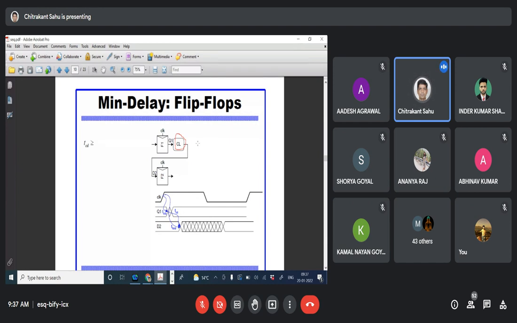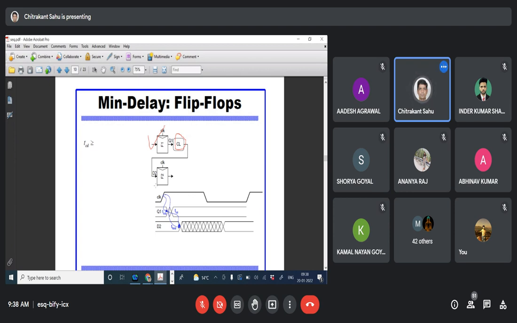For maximum delay, as I told, the system should be stable, so we talk about the propagation delay. If anybody asks a question about the minimum delay constraint, it is related to the contamination delay. That is the difference between the two. So I'm again repeating the same thing, a third time. First we discussed this diagram with propagation delay. Second we discussed this diagram with the clock skew. Third, the same diagram again: flip flop 1, flip flop 2, combinational logic, the same arrangement. This third time is for the minimum delay, how to calculate it.